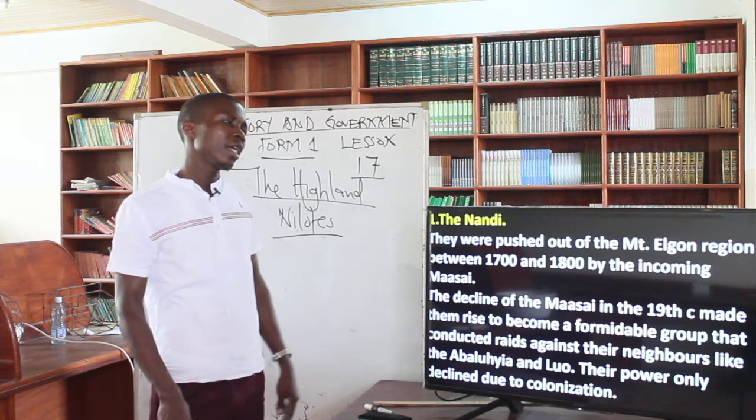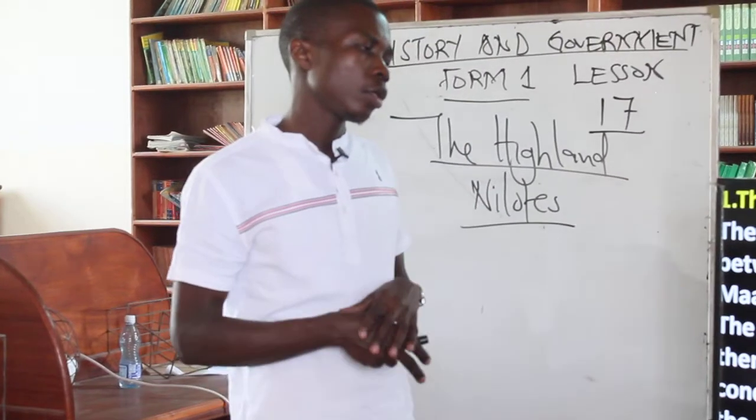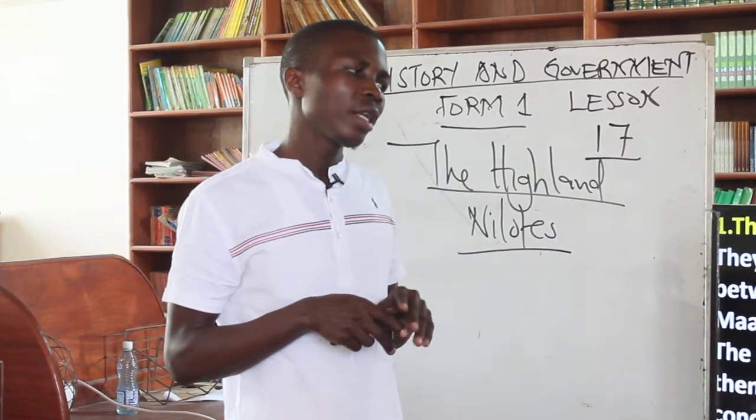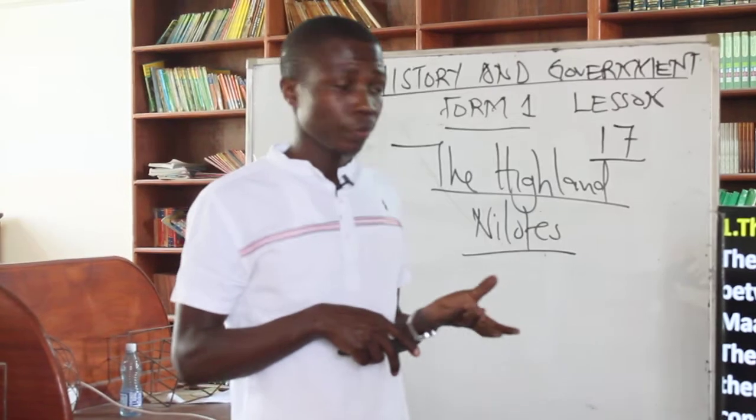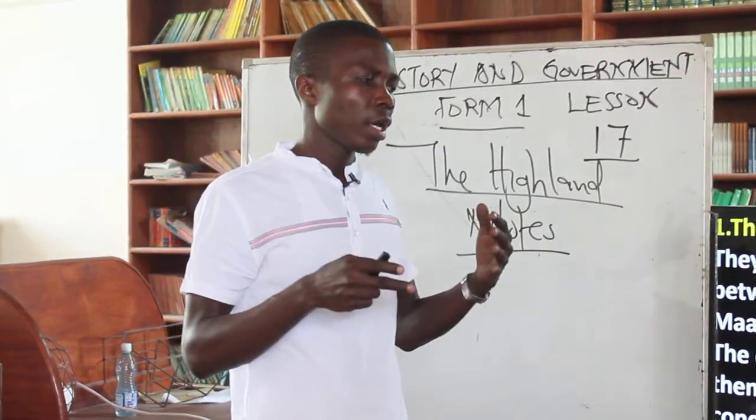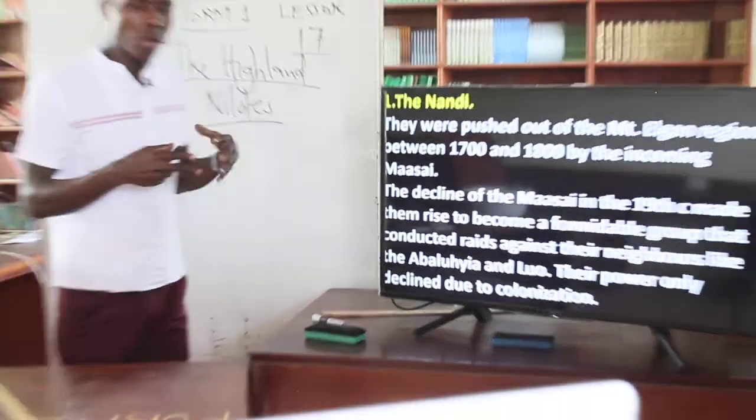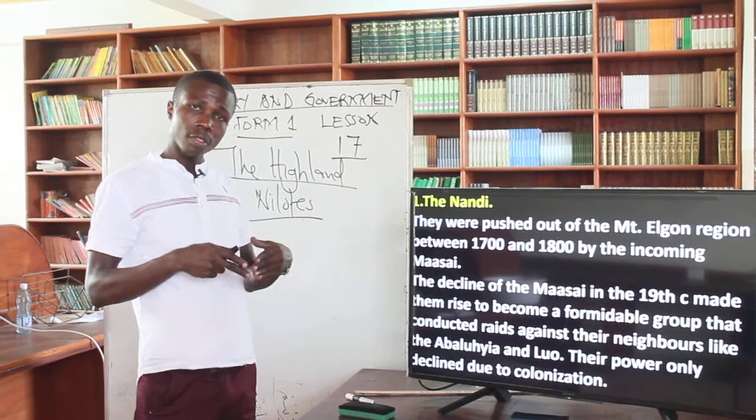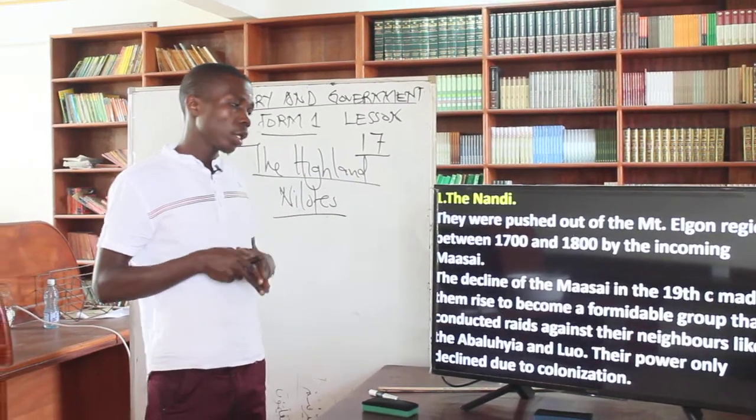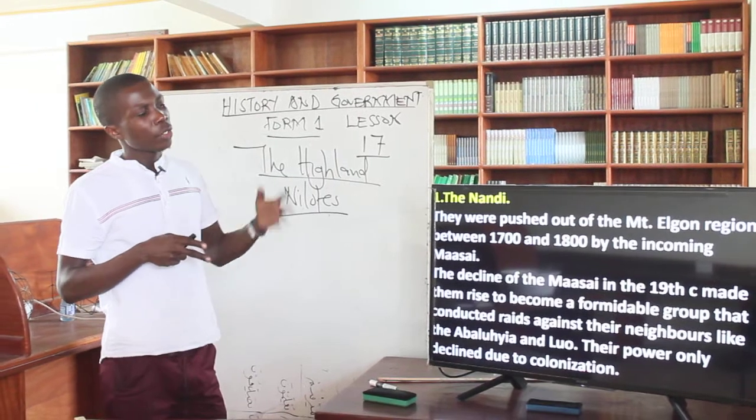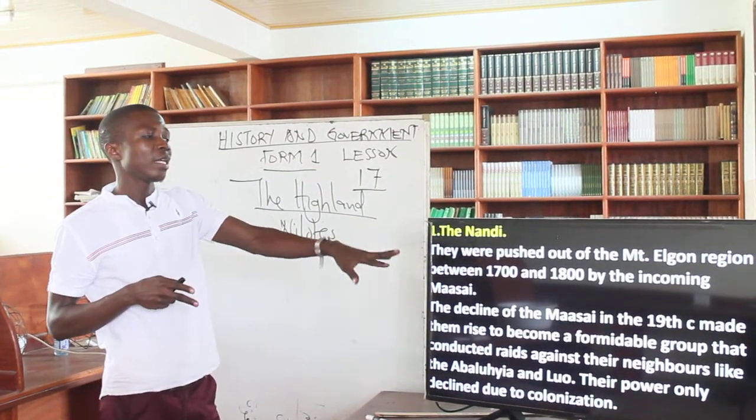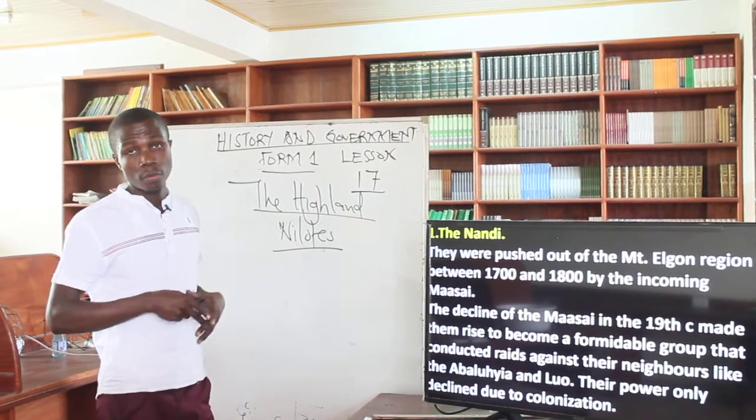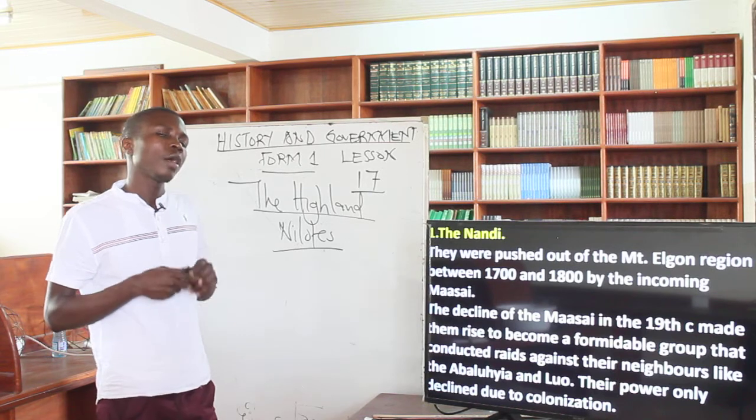So the decline of the Maasai in the 19th century made the Nandi rise to become a formidable group that conducted raids against their neighbors like the Luo. Raiding is going to certain communities and taking the cattle that belongs to a certain community after fighting them. It was an activity normally done during the 17th, 18th and 19th centuries among these communities, before the European colonialism of our country.